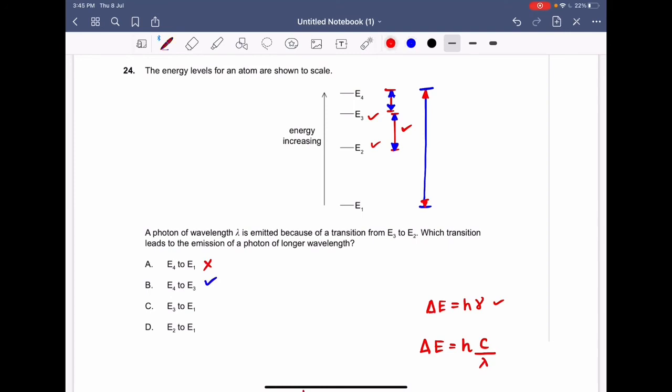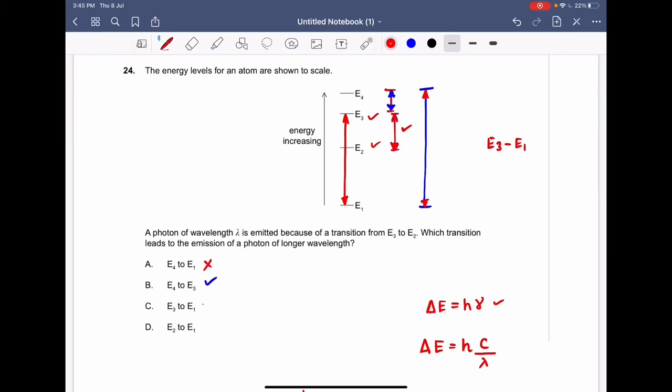So let us explore E3 to E1. This is E3 to E1. This also has a much larger energy difference compared to your E3 to E2. You can compare this. E3 to E1 has a much larger energy difference than E3 to E2, so the transition from E3 to E1 will emit a photon of much smaller wavelength compared to E3 to E2.